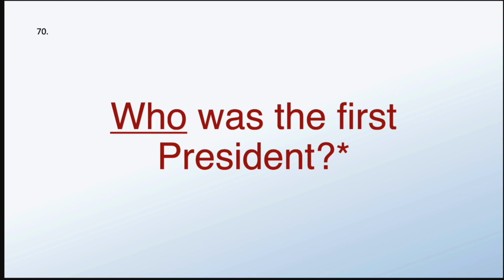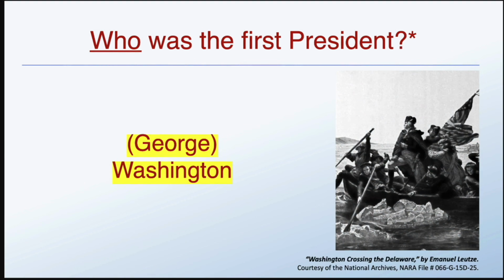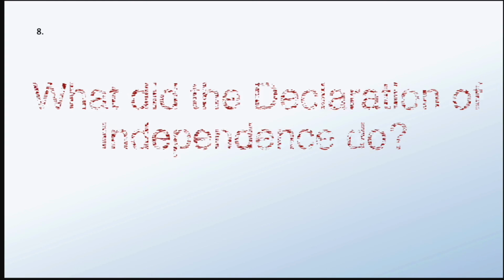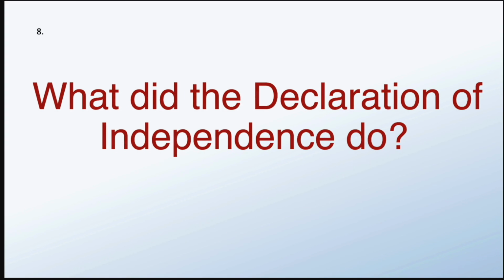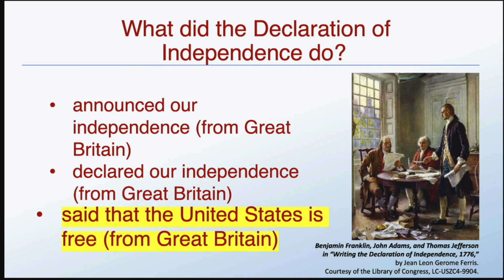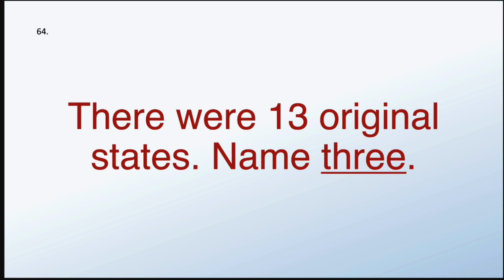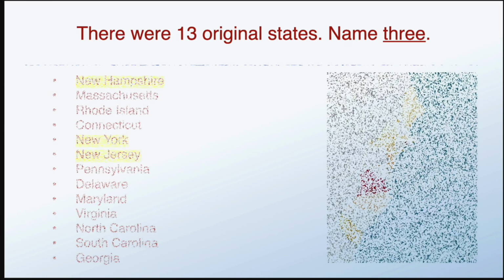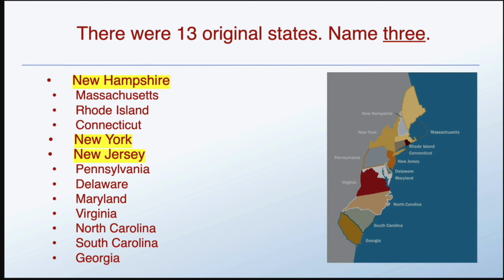Who was the first president? George Washington. What did the Declaration of Independence do? Said that the United States is free. There were 13 original states. Name 3. New Hampshire, New York, New Jersey.